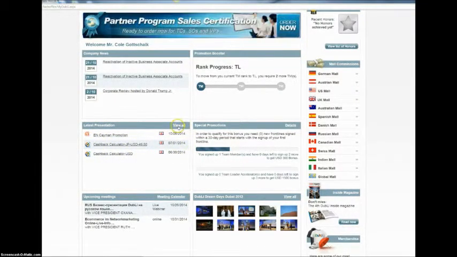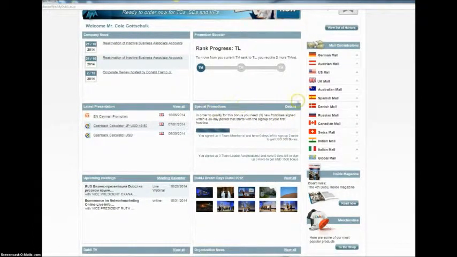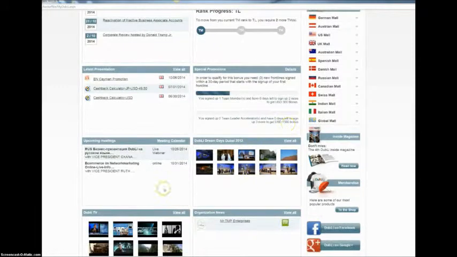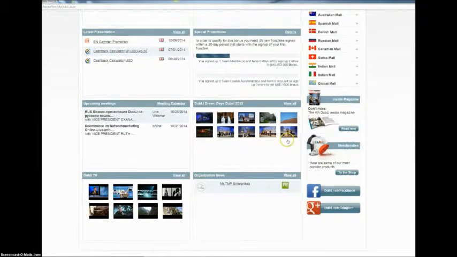If you actually want to go there, just click on view all. Special promotions that happen to be running are also shown right here. Here's the meeting calendar, another quick way to get there. Here's the Dubli Day, or the gallery. This will take you here. This shows you anything happening in your organization in terms of news. And here's Dubli TV again.